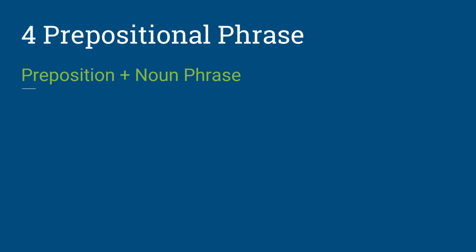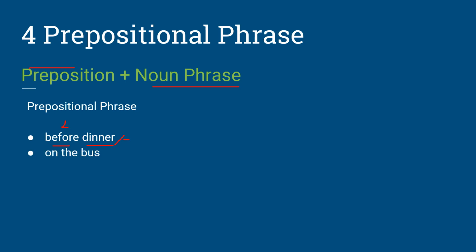The fourth type of phrase that we have is the prepositional phrase. The prepositional phrase consists of a preposition plus a noun phrase. Okay, here we have an example. Before dinner. Before is our preposition, and dinner is our noun phrase. In this case, our noun phrase only consists of a noun, but again, it is considered a noun phrase. Here we have on the bus. The preposition is on, and this time our noun phrase has a determiner and a noun.